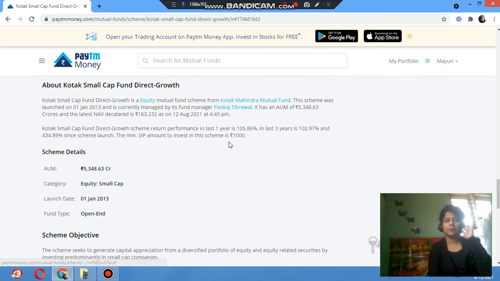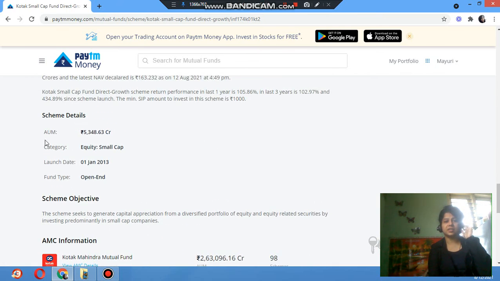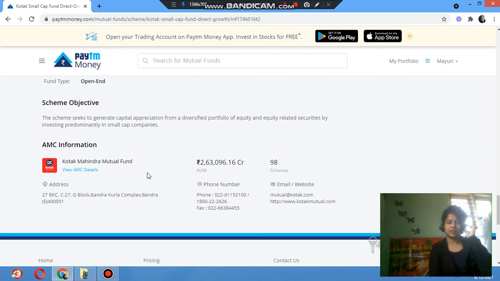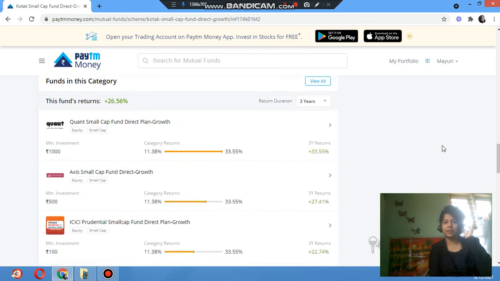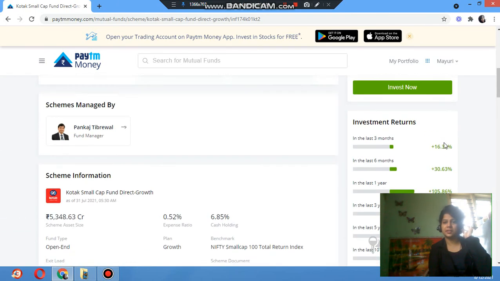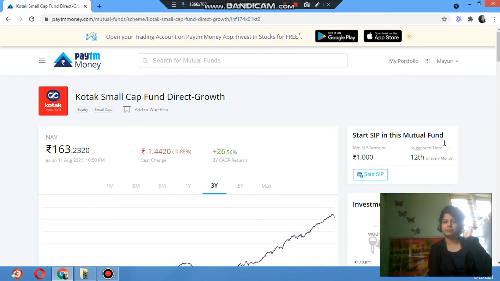Here they have given scheme details. AUM 5348 crore, category equity small cap, launch date 1 Jan 2013, fund type open end, which means any time you can enter this fund. You can also see they have given start SIP.